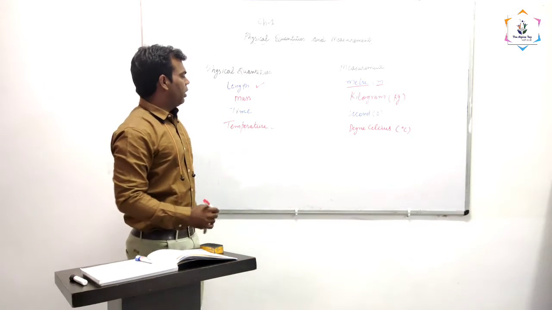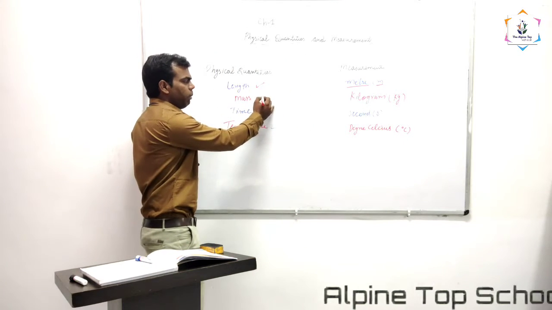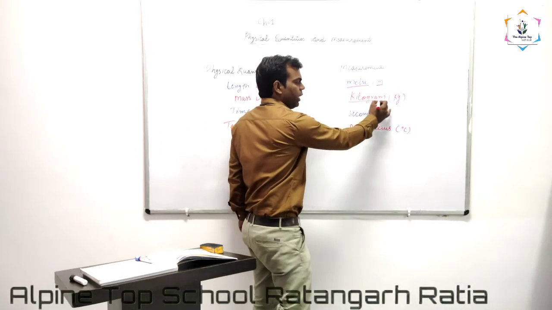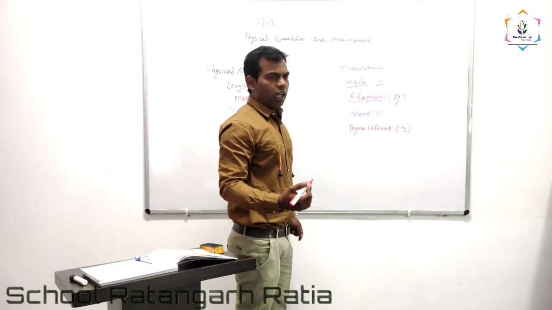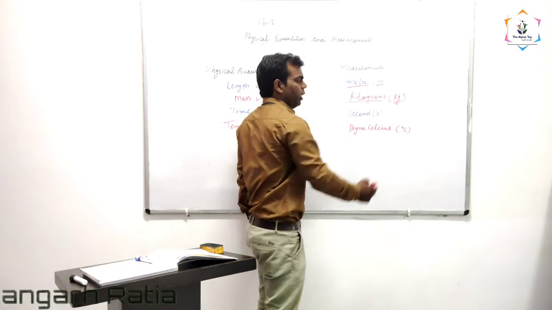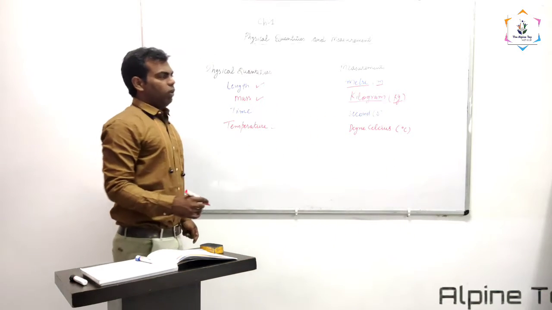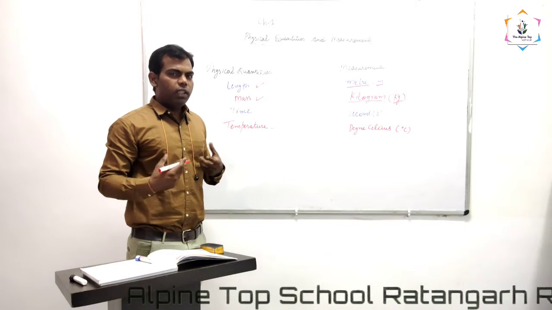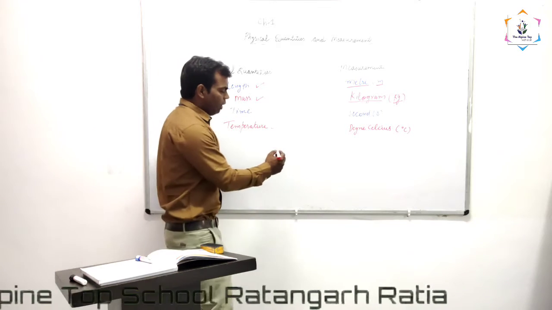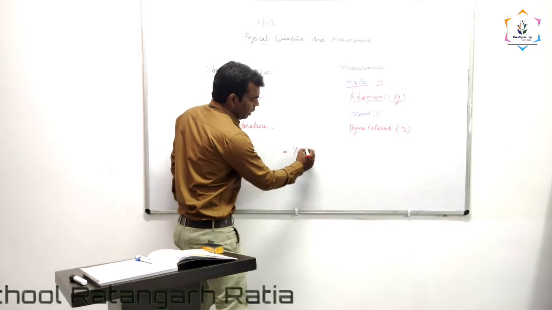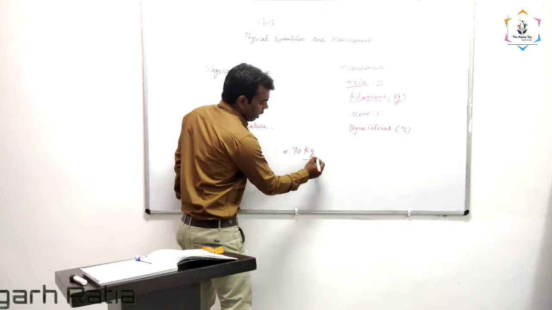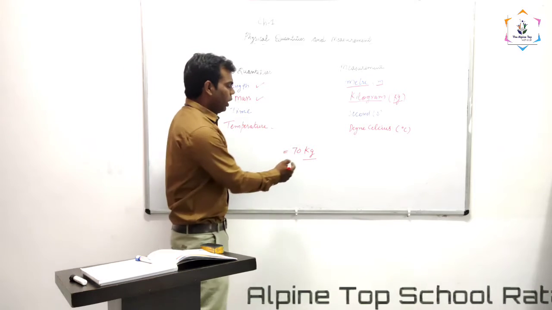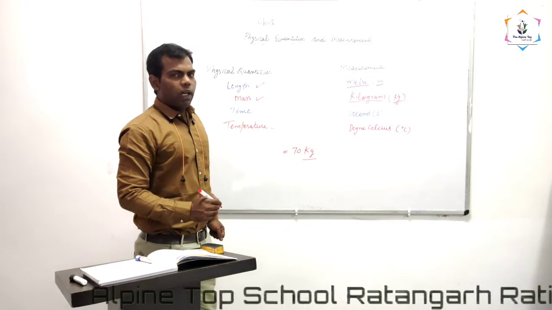In the similar way, we measure the mass, meaning weight, in kilogram. And what is the symbol of kilogram? kg. Suppose my weight is 70 kilogram. What is my mass? 70 kilogram. Here kg is the symbol, and kilogram is the unit of measurement of mass.